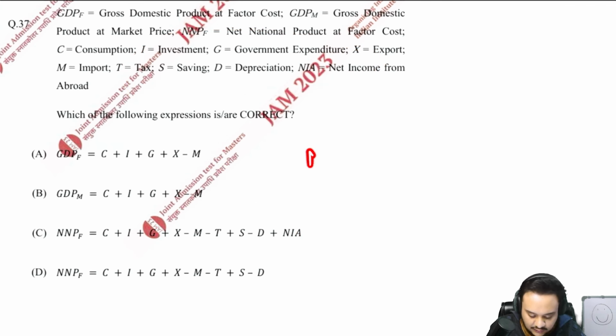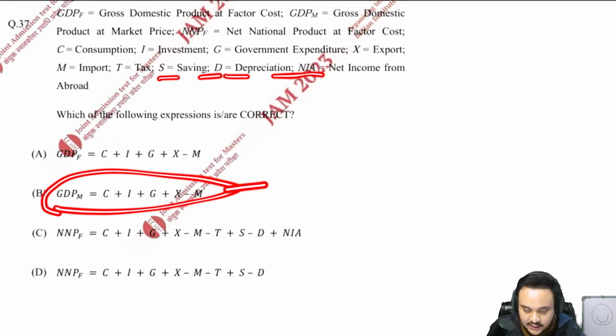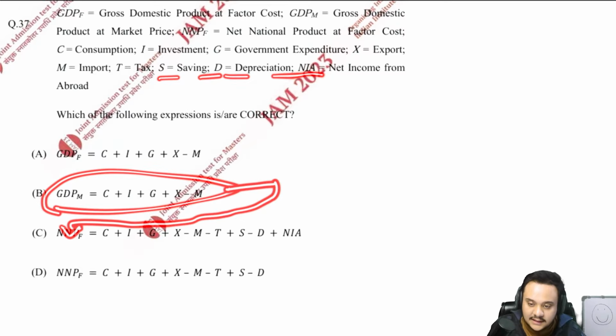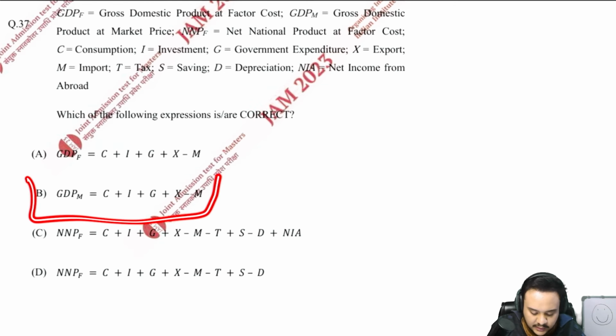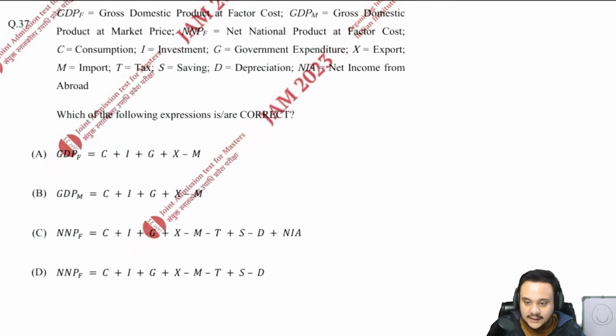For example, if you have to go to NNP FC, you know what you have to do to go from gross to net, from domestic to national, and from market prices to factor cost, right? You are given all of that, so just add and subtract that from this equation, and whatever you get, if that matches this, then that will be right. The answer here was supposed to be, I think, B only, but you can cross verify that, and this is not a very difficult question. Just start from this value being GDP MP. Okay, that is all you need to know, right? So let us move on.